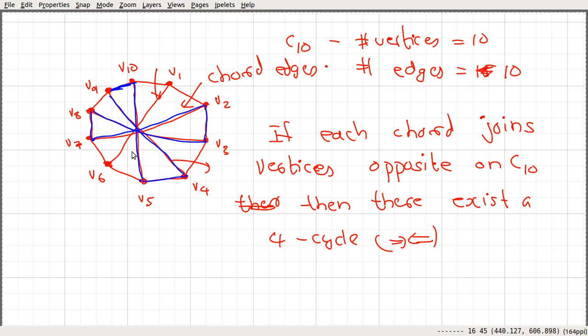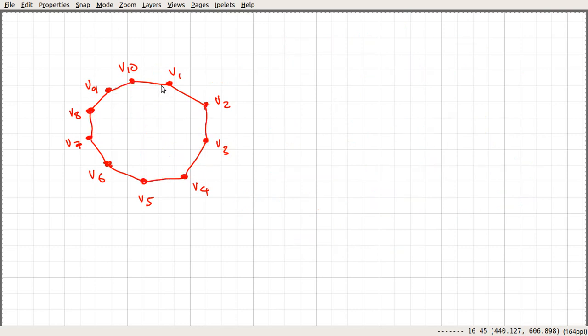Okay, so let's see whether we can add those remaining 5 edges in a different way or not. So let's look into this one. Here we can see that it is not possible to add an edge between V10 and V2, and also between V10 and V7, because if you add this edge, we have this triangle. So that is not allowed in the Petersen graph.